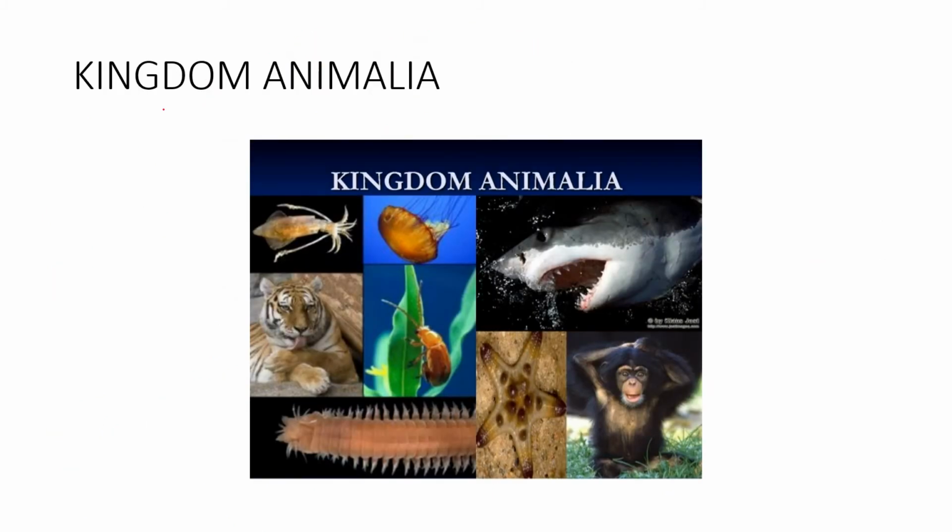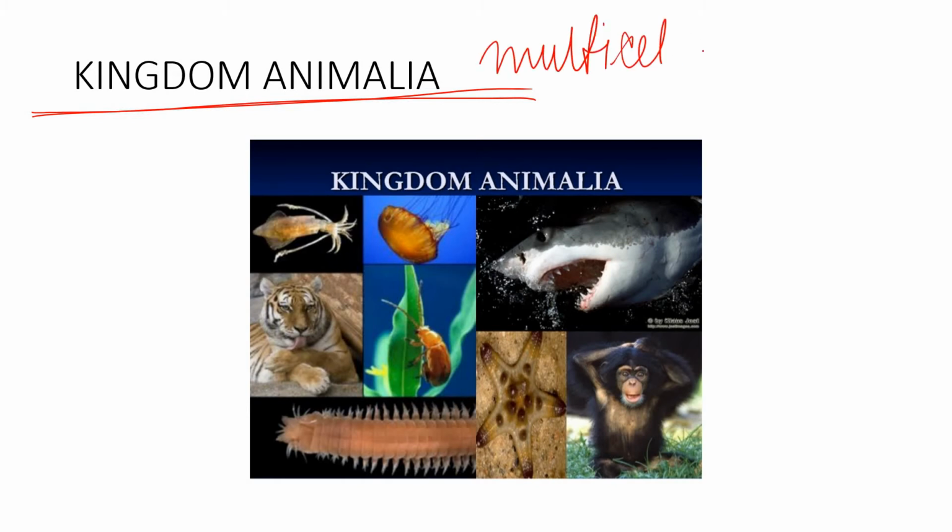Now let's move to the last classification, that is kingdom Animalia. Animalia is all about animals. So let's see, focus on page 25 once again. It's written here, they are multicellular and heterotrophic. Again, each one of them is made up of many cells, multicellular. Fine. And heterotrophic.